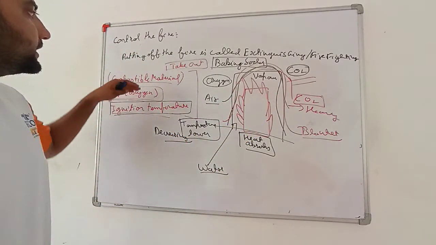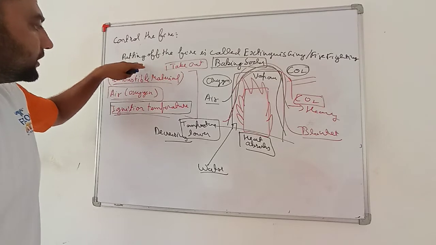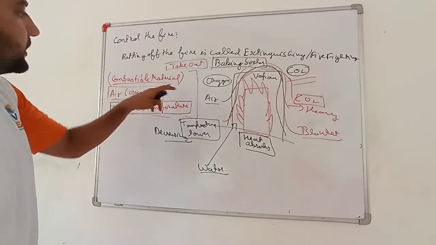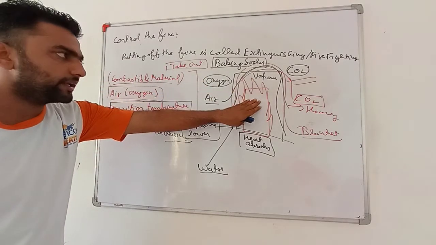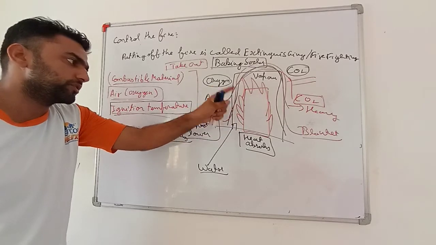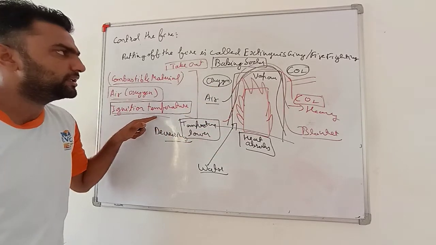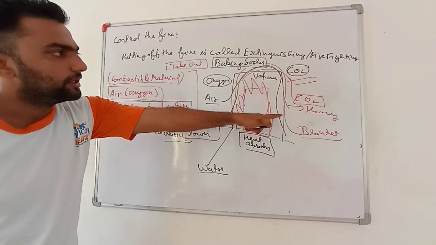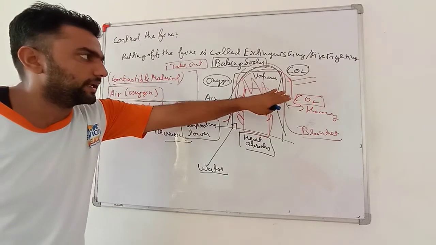So the thing is that either take out the combustible material or make a barrier between the air and the fire. That can be done by water, which also absorbs the heat, lowers the temperature and creates a water vapor layer. You can use carbon dioxide cylinders.